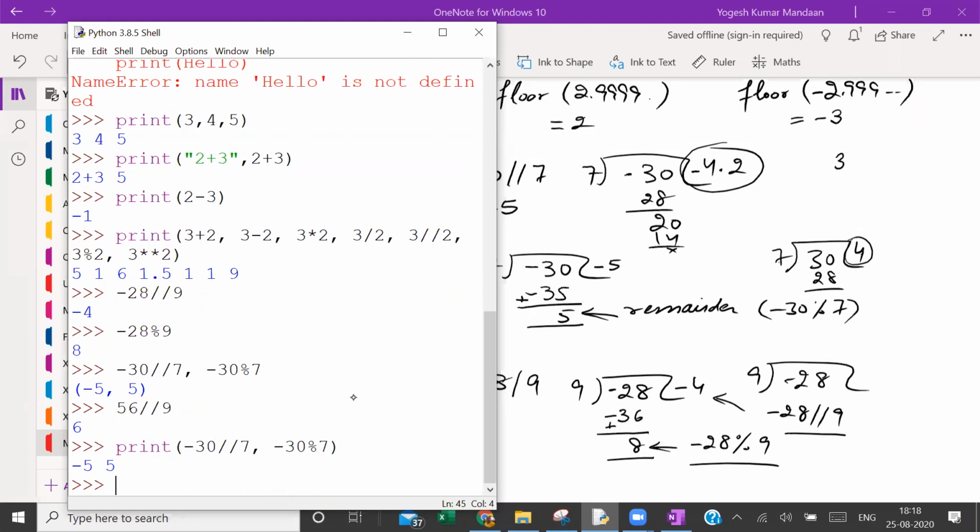Any other doubt? Don't hesitate, and please remember, no question ever is a stupid question. When you ask some question, it means you are interested and you are trying to learn. Okay, no question is a stupid or silly question. Just ask anything which is not clear. Okay, I assume that, yes.